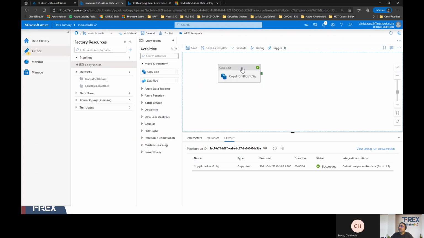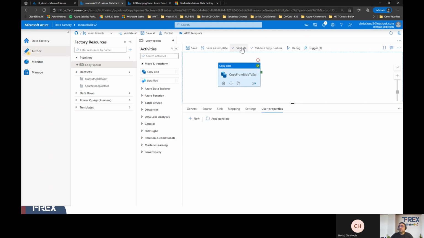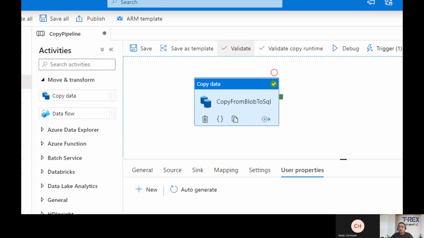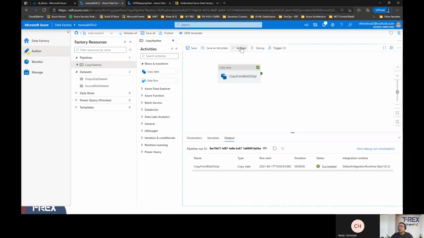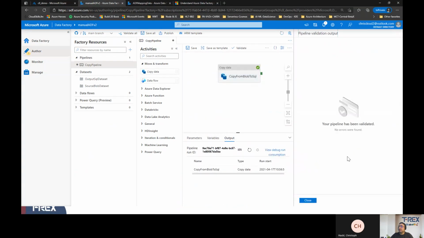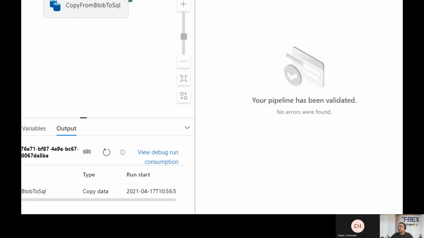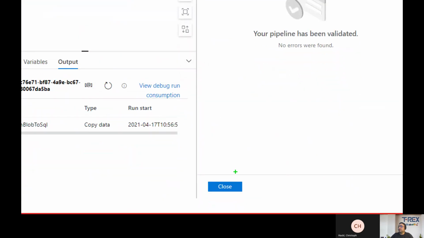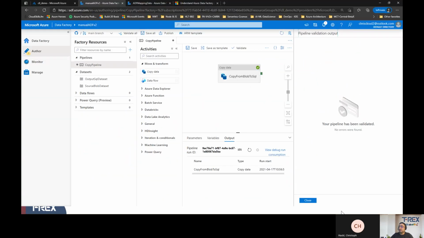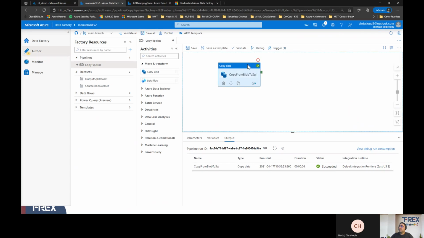So I'm going to click on this pipeline again, and I'm going to click on validate here to make sure that I didn't break it, right? Everything is still working. So let's click on validate. It will take a second, and on the right side, I get the information that your pipeline has been validated. So no issues, nothing to worry about. So I'm going to debug now.